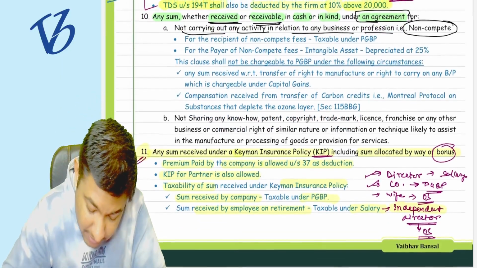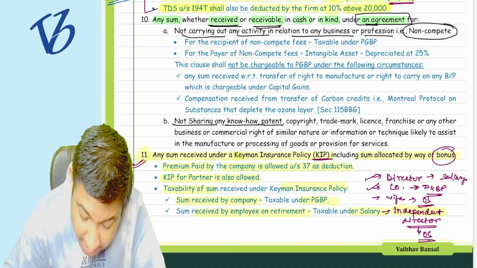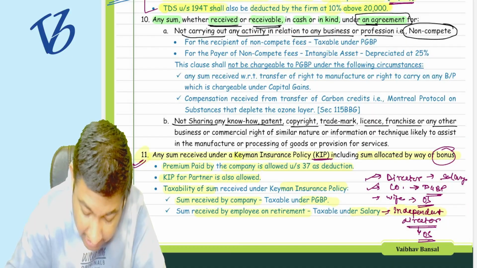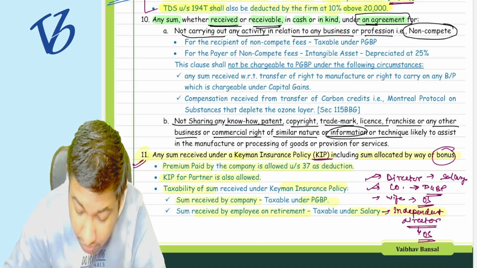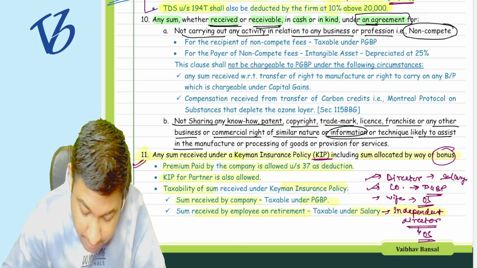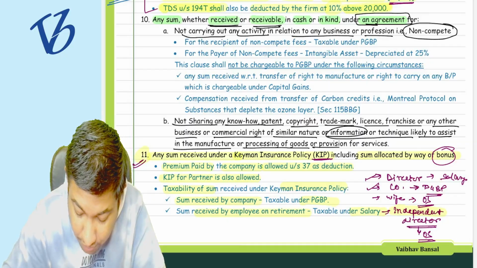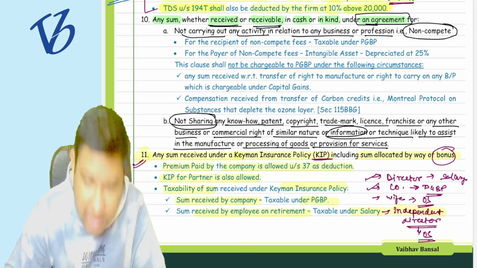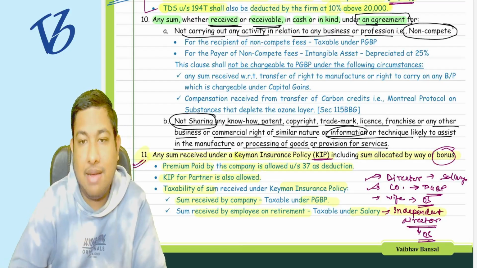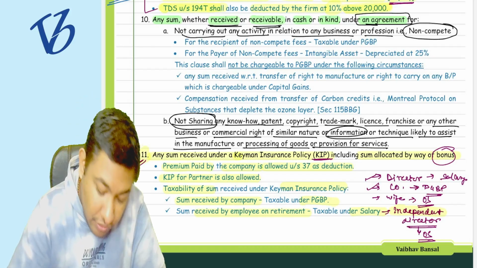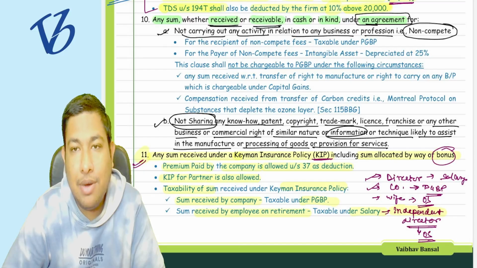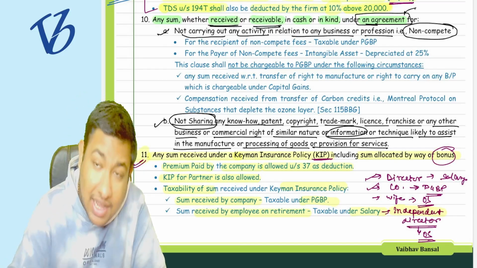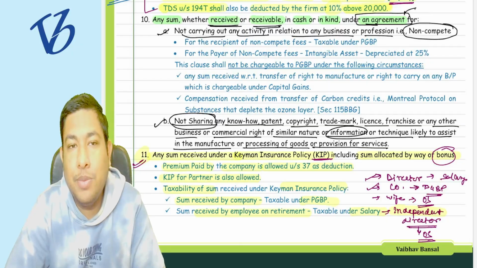Point number B, not sharing any know-how, patent, copyright, trademark, license, franchise, or any other business or commercial right of similar nature or information or techniques likely to assist in the manufacture or processing of goods or provision of services. It is non-sharing fees, we have taken an example. Understood? So for the non-compete fees and non-sharing fees, if you are paying any amount under an agreement, then it is going to be taxed under the head of PGBP.